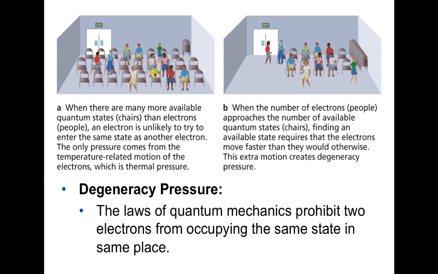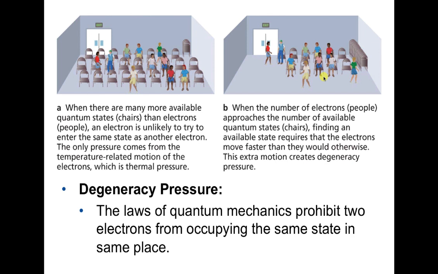But if you squeeze them together really tight, that's like removing some of these chairs, and you have more people than there are chairs. There are more electrons than there are energy states available. So we've removed some of these locations where the electrons can be. As the music is playing, people have to move around pretty fast. They want to get around really quick and be by one of those chairs. So they're kind of fighting with each other. There's more pressure there in a sense. And when the music stops, they're rushing around to find a chair. Right? So it's kind of analogous.